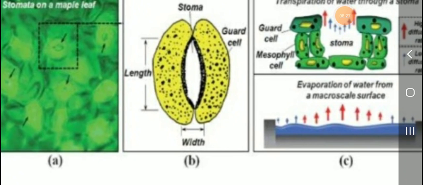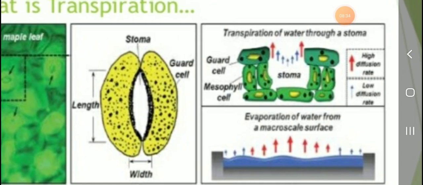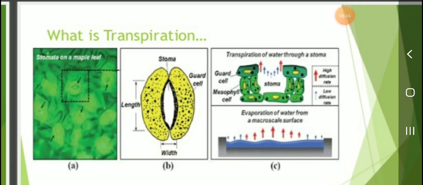The stomata contain guard cells. Transpiration of water through a stomata: the evaporation of water from a macroscale surface, the guard cells, mesophyll cell, then stomata. Okay, thank you students.